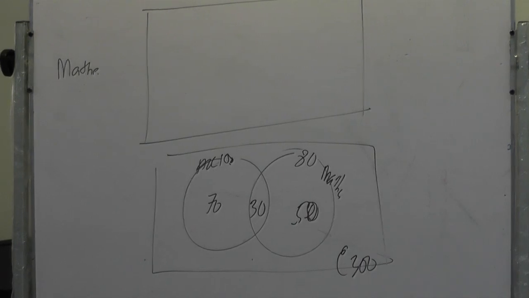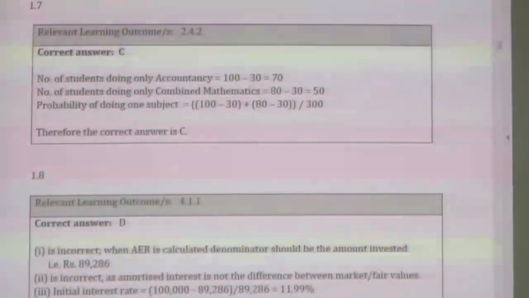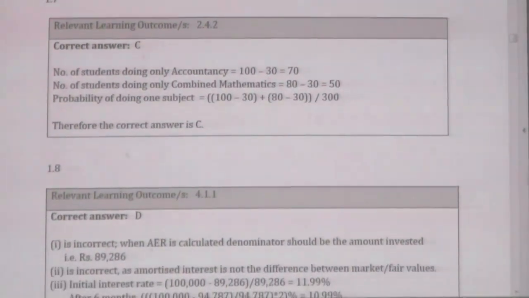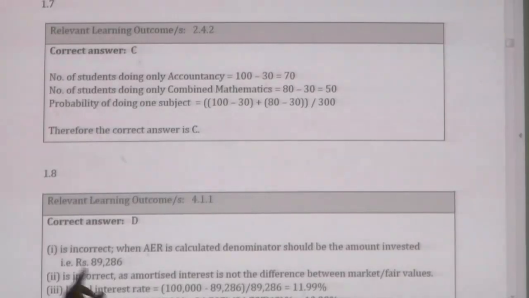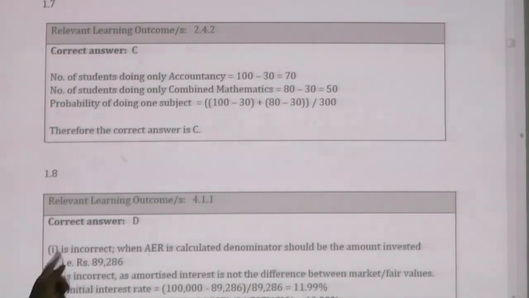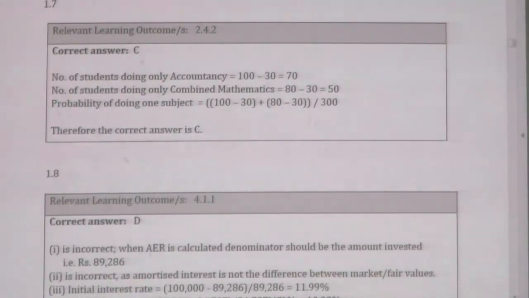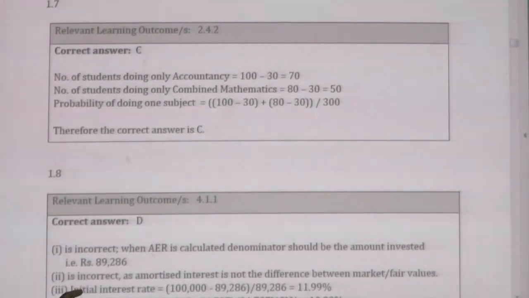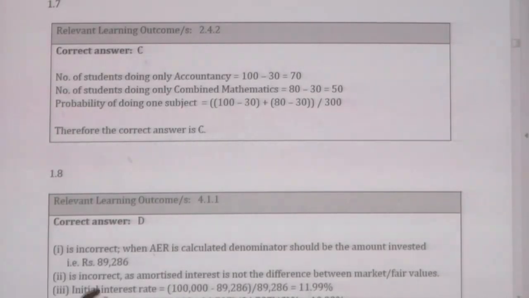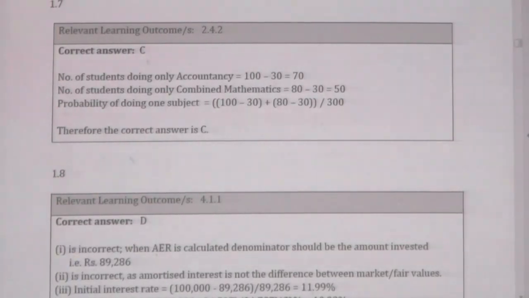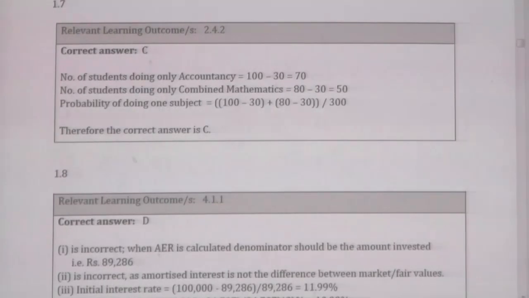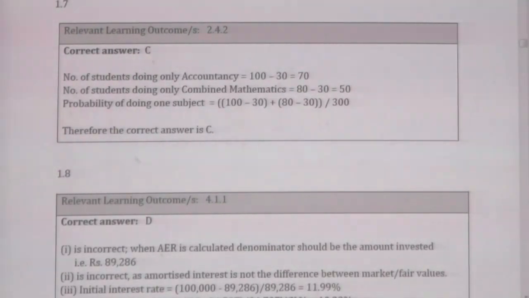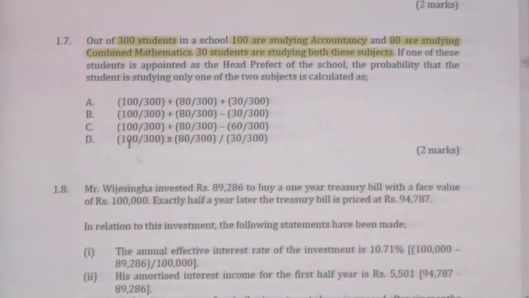See, now let us see the answer. Number of students doing only accounting is 70, as I told you in my Venn diagram. Number of students only studying combined maths is 50, that is 80 minus 30. Probability of doing only one subject is 70 plus 50 out of 300 students. Therefore, the correct answer would be C.